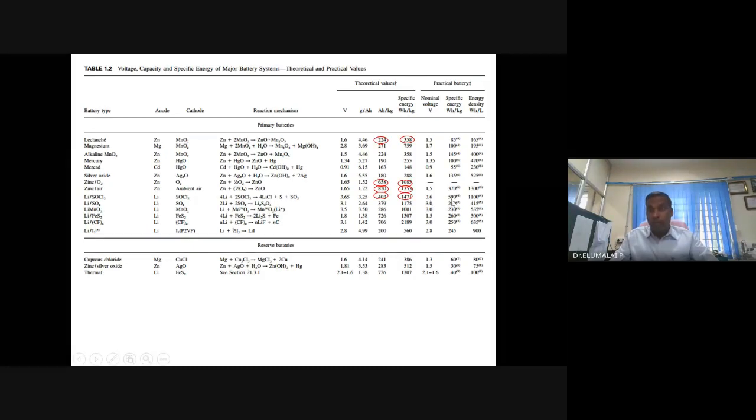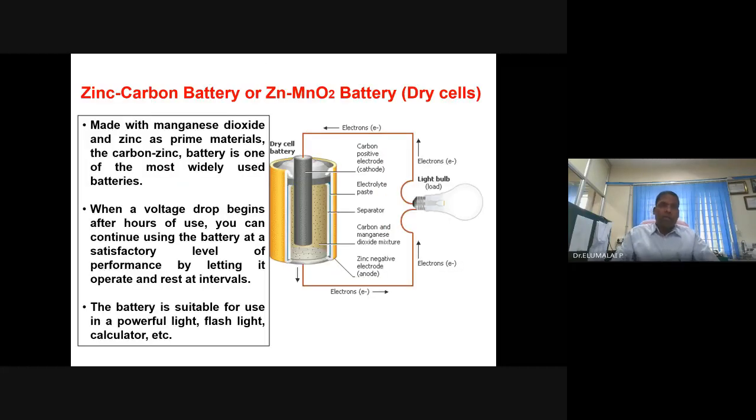You get nearly 50% of the energy density, specific energy. You know that specific energy deals with the mass of the material, gravimetric energy density. Energy density is the size of the battery, not the mass of the material. Okay, so I think that's enough for that table. We'll move on to a specific battery.